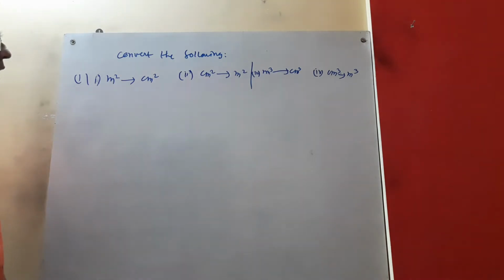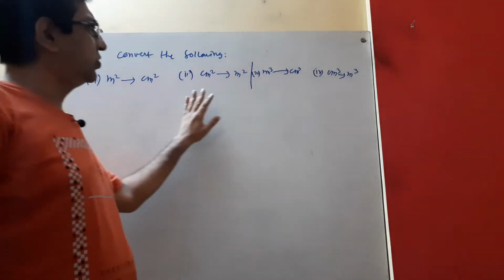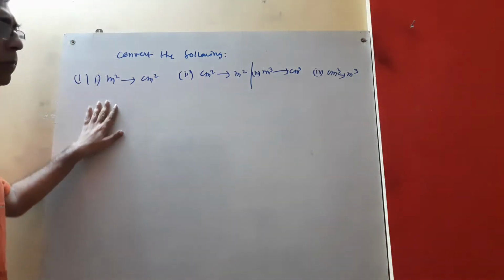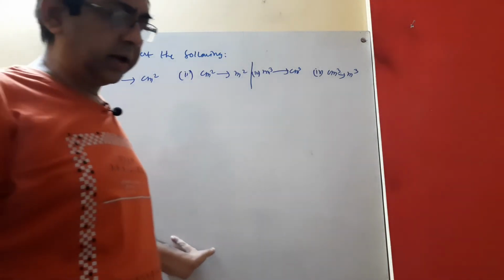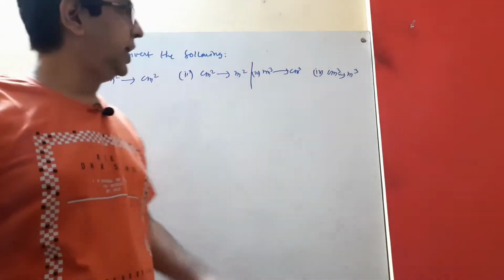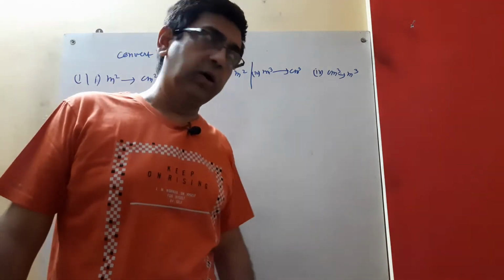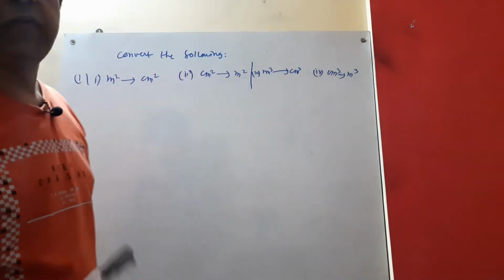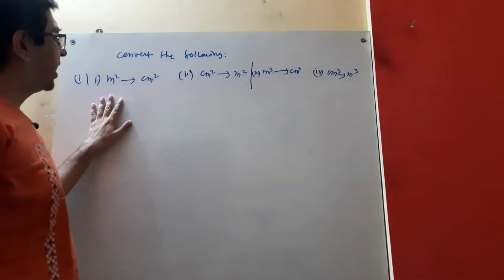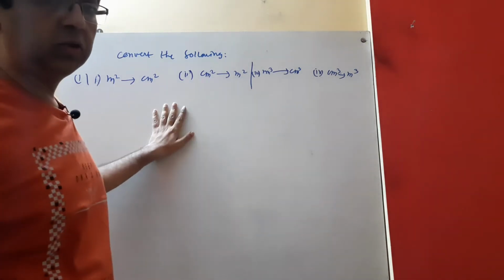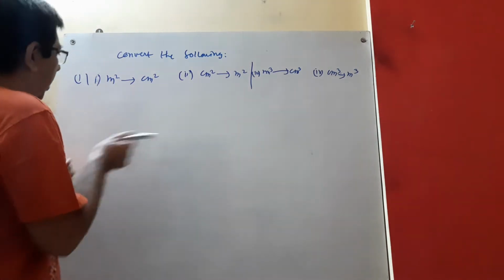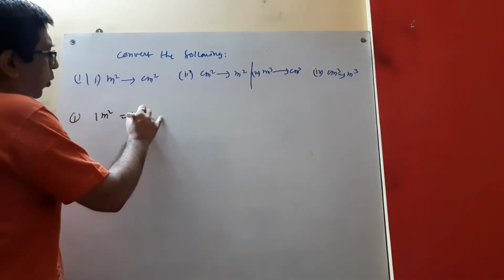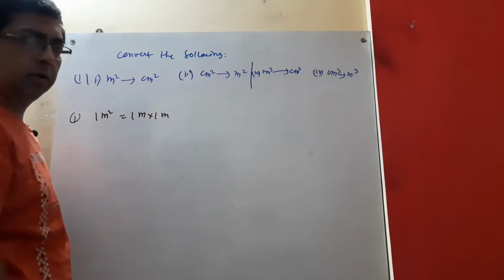Now I have to convert meter square to centimeter square, centimeter square to meter square, and meter cube. Meter square is two dimensional. Meter square is the unit of area, centimeter square is also a unit of area, and meter cube and centimeter cube are units of volume. Suppose 1 meter square to centimeter square, how will I convert? What is 1 meter square? 1 meter square means 1 meter into 1 meter.